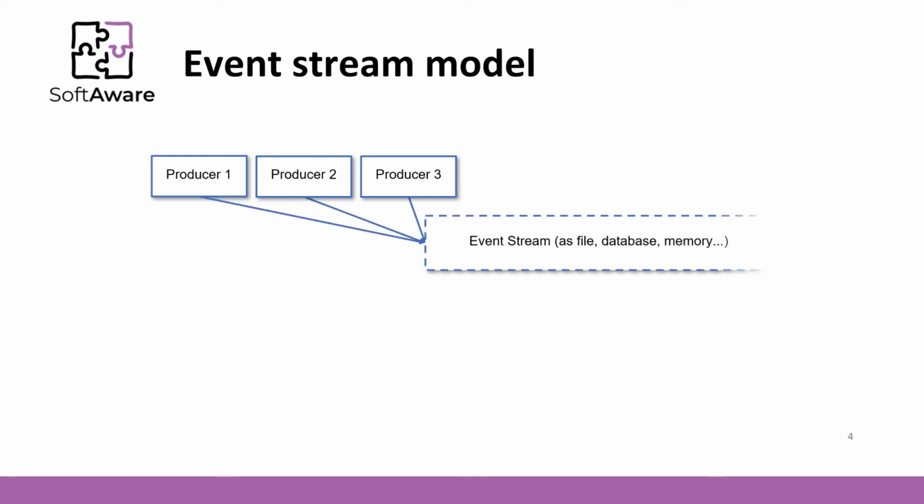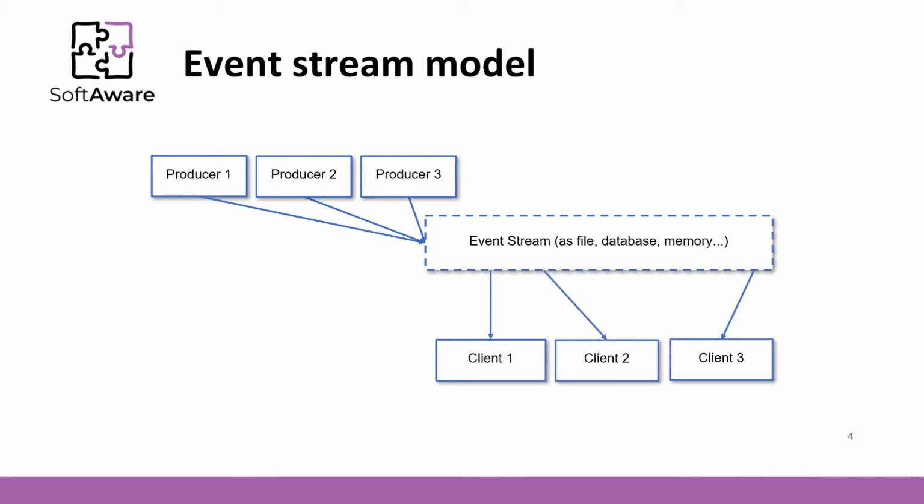Events are written to a log. That log may reside inside a file, database, or memory. Events are strictly ordered within a partition and durable. Clients don't subscribe to the stream. Instead, a client can read from any part of a stream. The client is responsible for advancing its position in the stream. That means a client can join at any time and can replay the events.